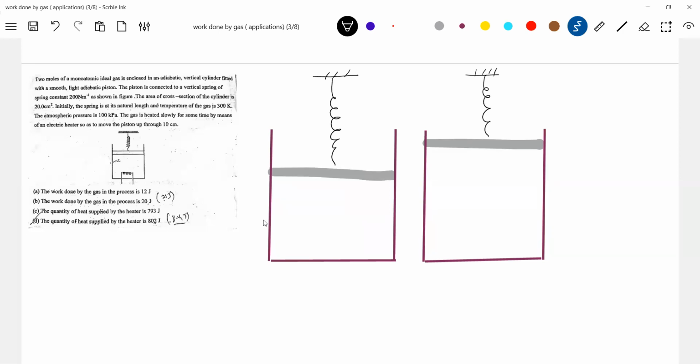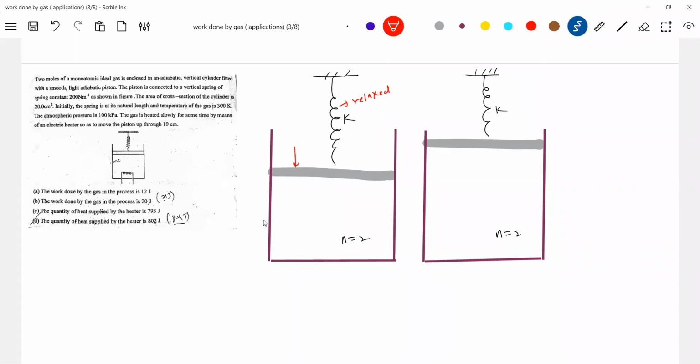So 2 moles of monoatomic gas, you write it. Cylinder and piston are adiabatic, all non-conducting. The piston is connected to a vertical spring with a spring constant K, and the area of cross section of the cylinder is A. Initially the spring is at its natural length, relaxed. Then he has given the atmospheric pressure.